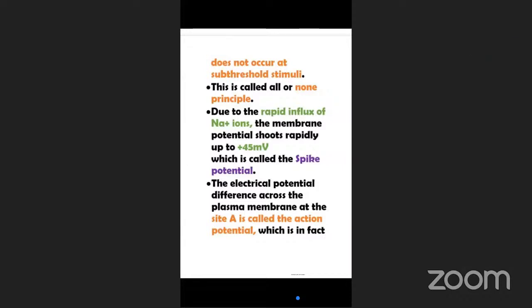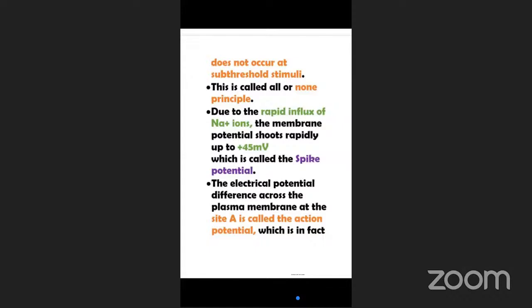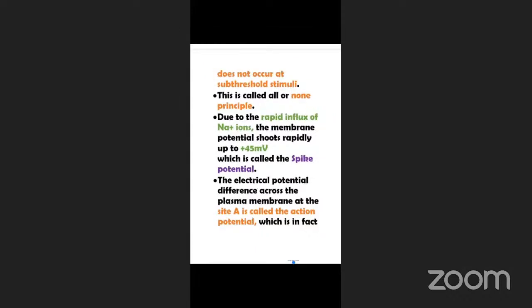Sir, when it reaches above the threshold, it is action potential, sir. When it is below threshold, it is membrane potential, sir. And when it is at minus 70 mV, it is resting potential, sir. Very good. Okay. Enough. Thank you.